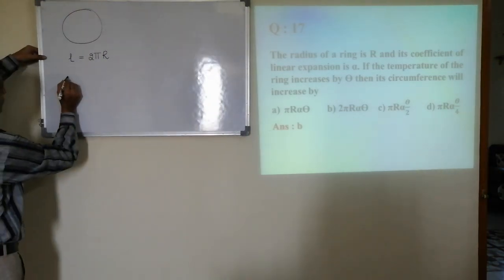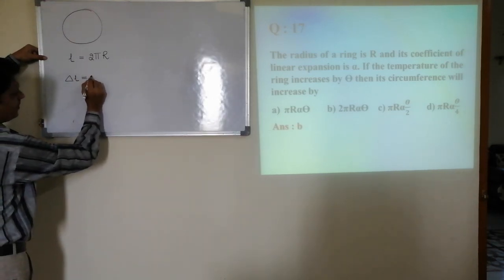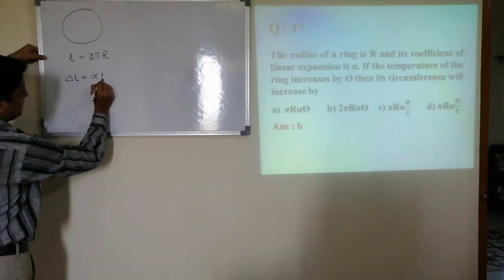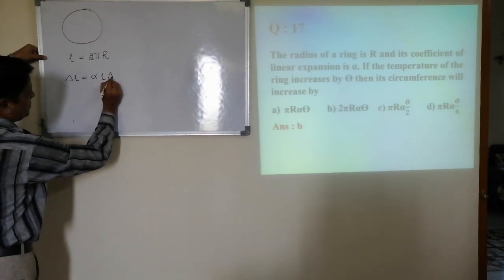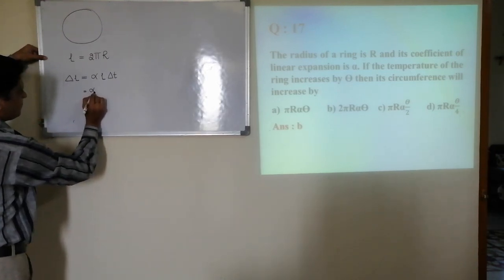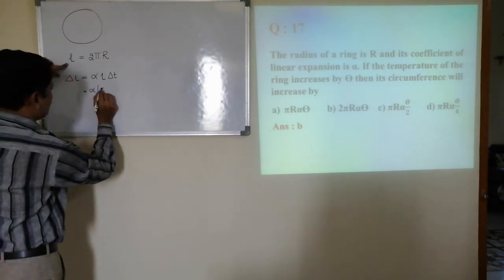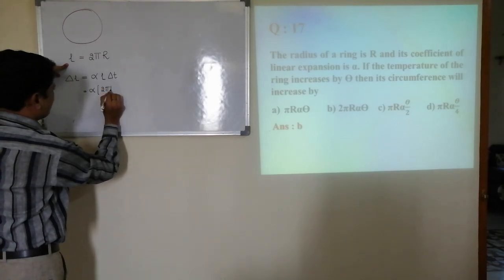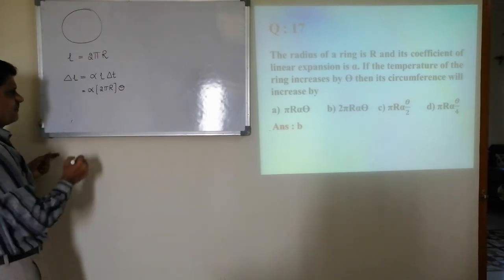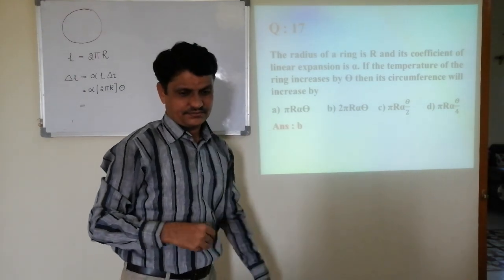Okay, so we know that delta L, meaning the increase in the circumference, is equal to alpha, initial length, into change in temperature. Here alpha is as it is. The initial length is nothing but 2 pi r. The change in temperature is theta. And simplify, you get the answer as second.